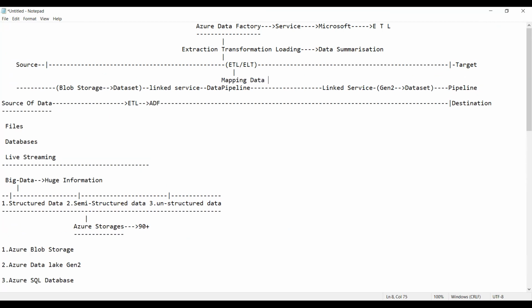Mapping data flows. The T is called as what? Mapping data flows. That's it, guys. Clear, all of you? Yes, everyone. I want an answer, guys. Yes, sir, clear. So now, guys, the next one we have.